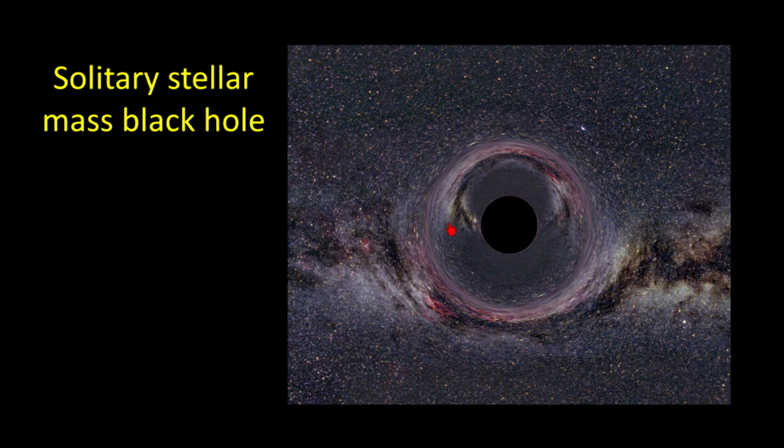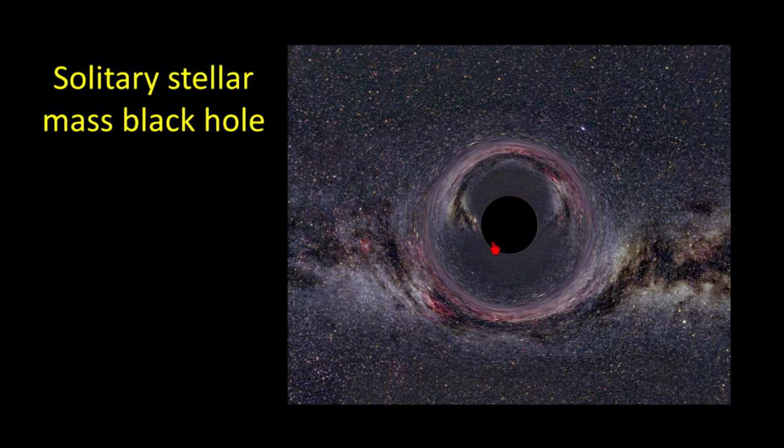But because of the intense gravity associated with a black hole, and because of Einstein's special and general theories of relativity, what we know is that the intense gravitational forces of the black hole will actually bend and curve space-time. So the light of anything behind this black hole, this is just the Milky Way, way off in the distance, the light from the objects way off in the distance will become distorted as it tries to go past the black hole. So the light's path will be distorted because of the gravity of the black hole. So a single solitary black hole, if we had the luck to find one, should have a distorted view of the objects behind it in its vicinity.